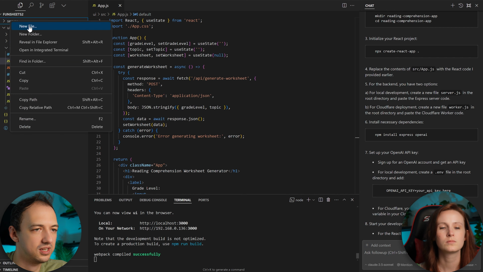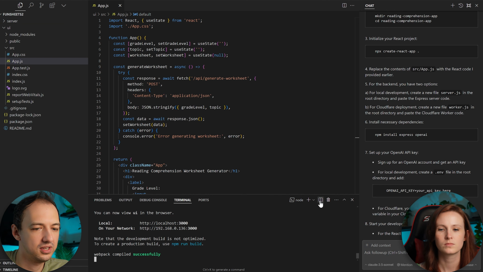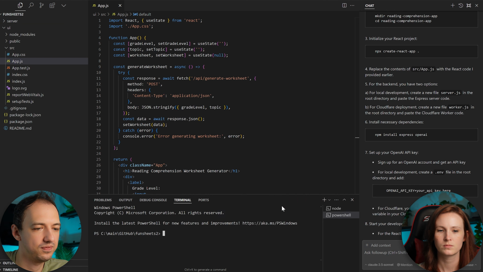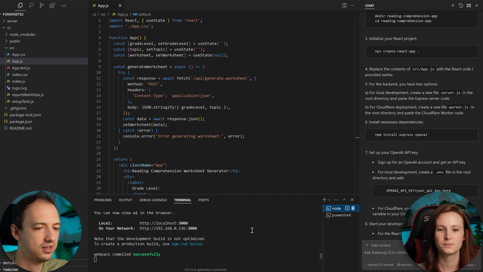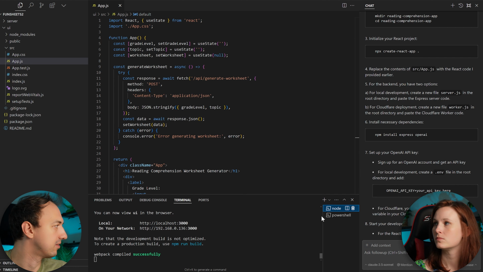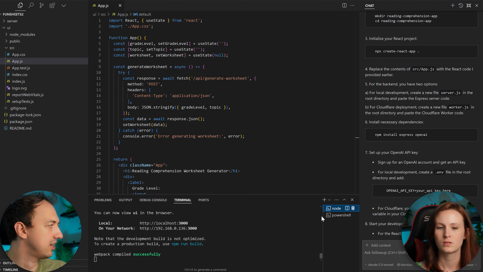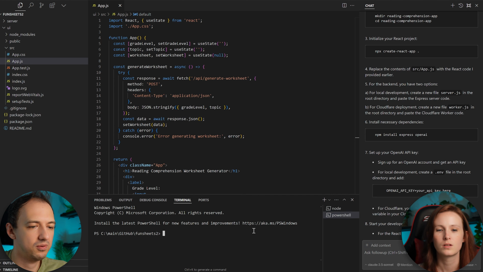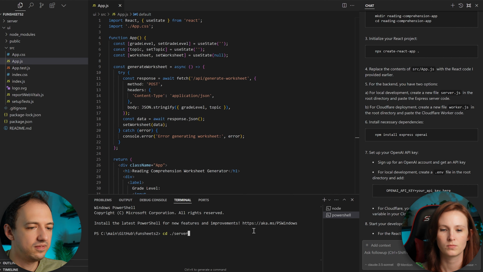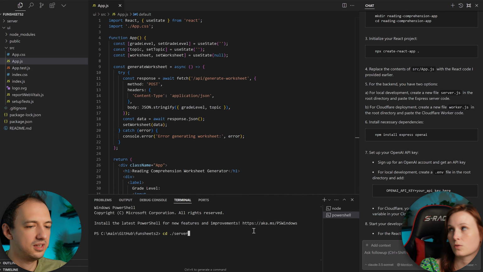So we're going to go over to the server. Let's open up a new terminal. Okay, so here in this terminal window, you got the React app running. If you close this, React will shut down. Oh, okay. That app is going to shut down. So here we can do whatever we want. So let's cd to the server. cd ./server. Enter. Oh, right. Okay. So cd, that's like change directory, and then the ./ is to this location.